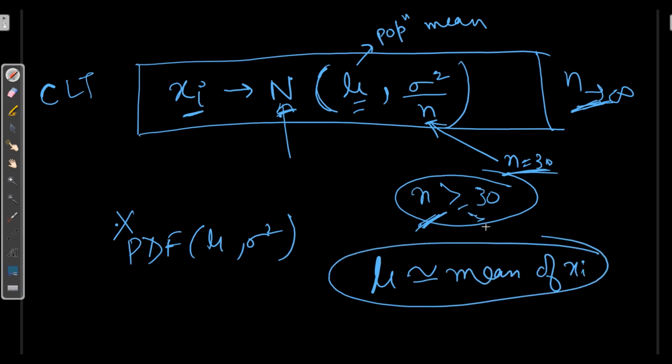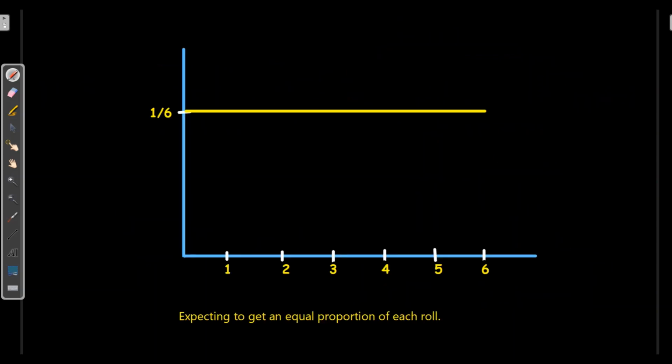Let's take an example when we roll a dice. Imagine we are rolling a dice, where we have numbers 1 to 6 on the dice, and we'll be rolling it a number of times. Here we are expecting to get an equal portion of each roll. For 1, the probability is 1 by 6. For 2, it's equally probable, 1 by 6. 3, 1 by 6. 4, 5 and 6 with 1 by 6. So we are expecting to get an equal proportion of each roll.